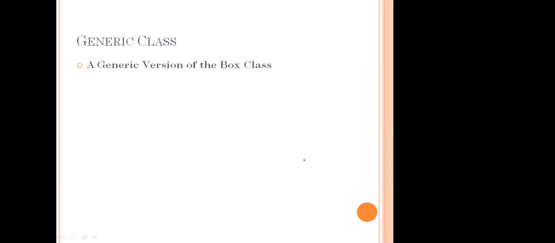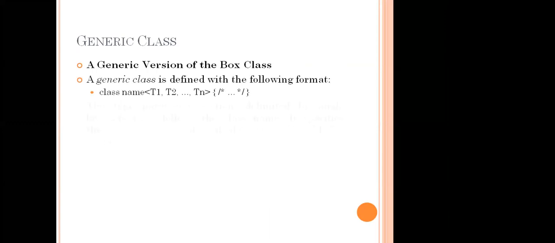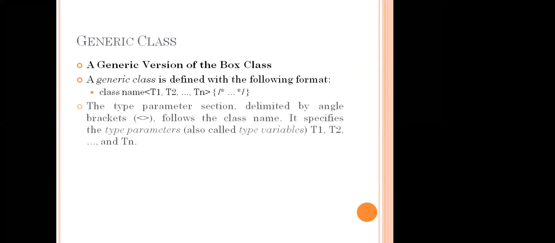A generic class. In the angular braces, what are the types? T1, T2, T3 are the names. The type parameter section is delimited by angular brackets and follows the class name. It specifies the type parameters, also called type variables, T1, T2, T3. That is, what type of data.